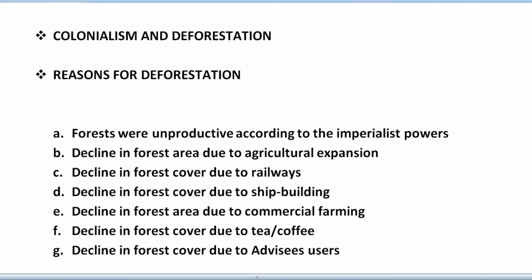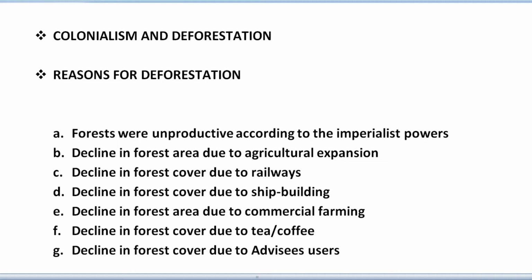Next we have decline in forest cover due to shipbuilding. For the construction for the Royal Navy, a large number of sleepers began to be exported to England annually. This further led to the indiscriminate cutting of trees year after year. If the imperial power was to be protected and maintained, the building of ships was the first priority. One feels surprised how under such exploitation the trees survived in India.